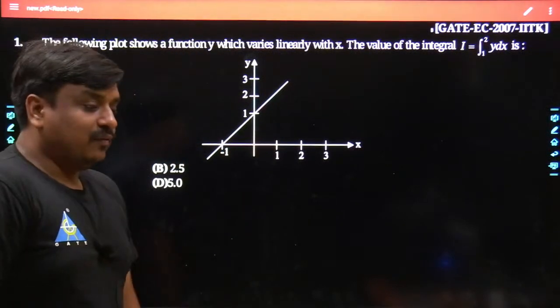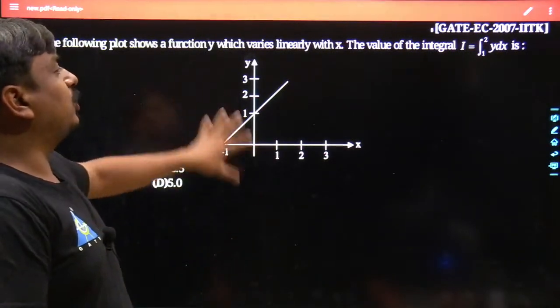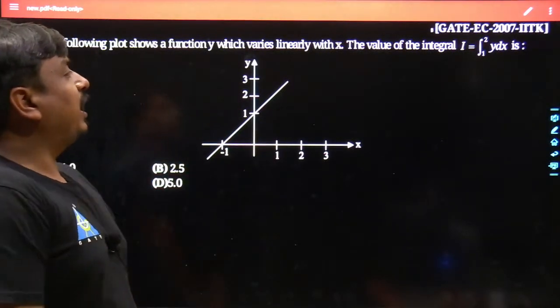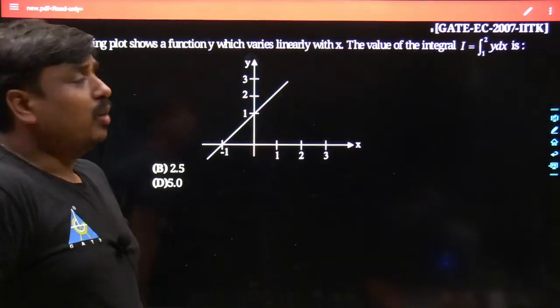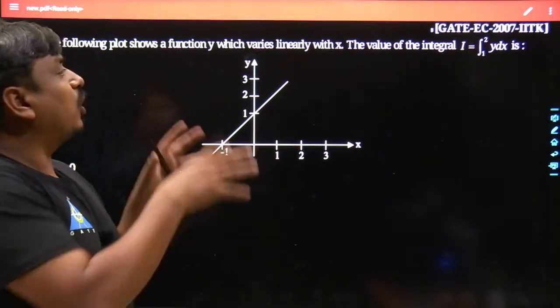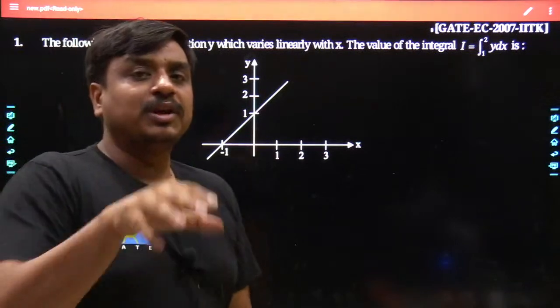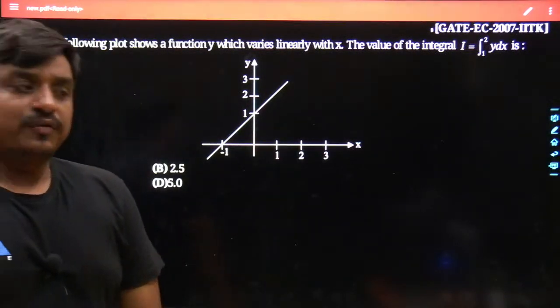The students who are new to my channel must understand that we are going to take around 8 to 9 different kinds of problems based on the definite integral. Most of them have appeared in previous year GATE examinations, and once you are thorough with all 9 questions which we are going to take in today's video, you would be able to smash all sorts of definite integrals.